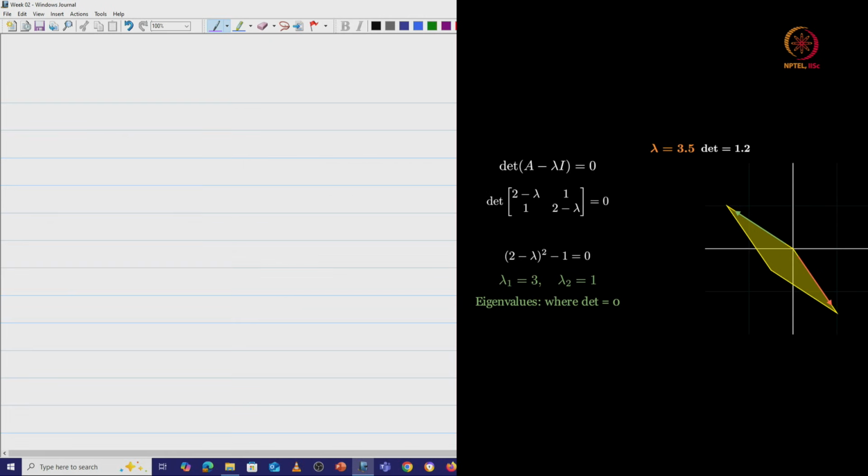So, what are the values of lambda? Lambda 1 is 3, and I am going to get the second root, lambda 2 is equal to 1. Now what we want is to find out the eigen directions in this case. So let me take lambda 1 is equal to 3.